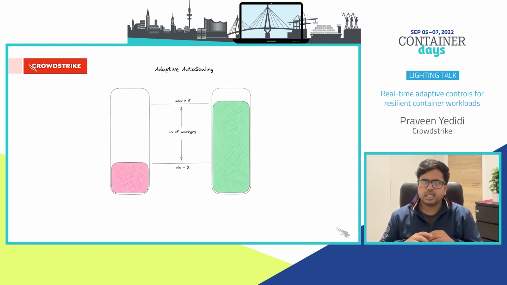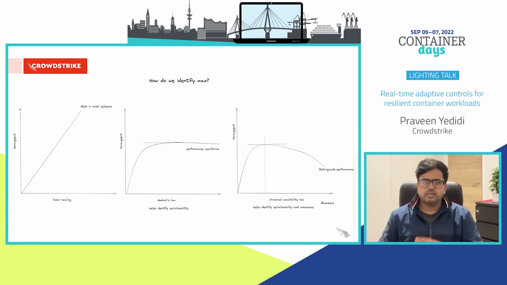However, there is one last challenge. At the heart of this autoscaling strategy is the max number of workers. How do we estimate that? We went back to academic research on system scaling to understand the best way to empirically estimate the maximum number of workers. The idea here is to establish the relationship between the number of workers and your throughput through experimentation under ideal conditions, and that gives us the visibility to estimate the theoretical max at which we get the best throughput. Once we have this theoretical estimate, we can pick a threshold, say 80% of theoretical maximum, as our practical maximum.